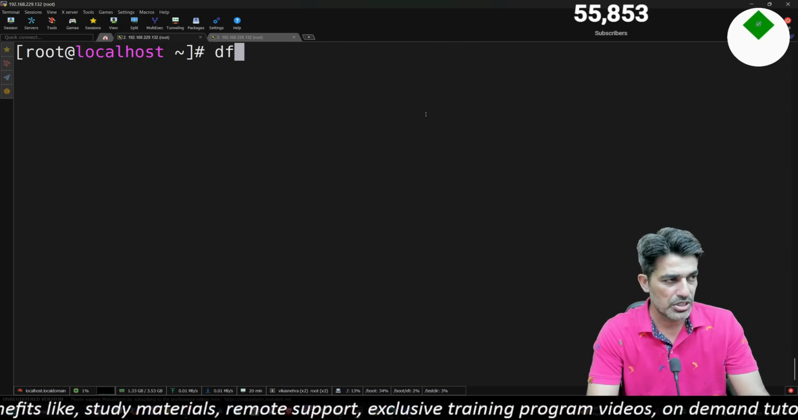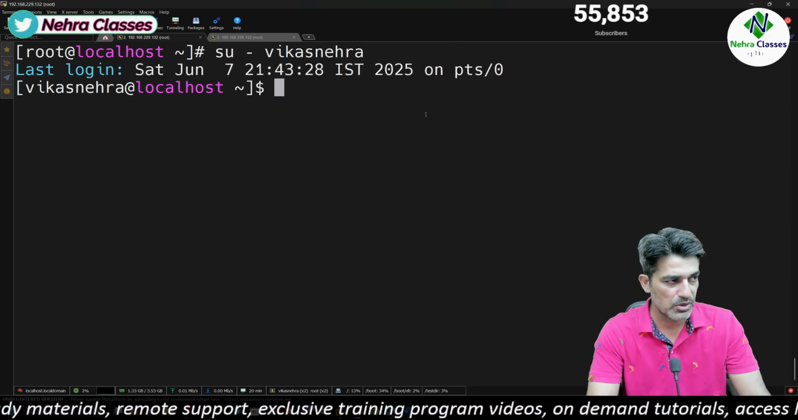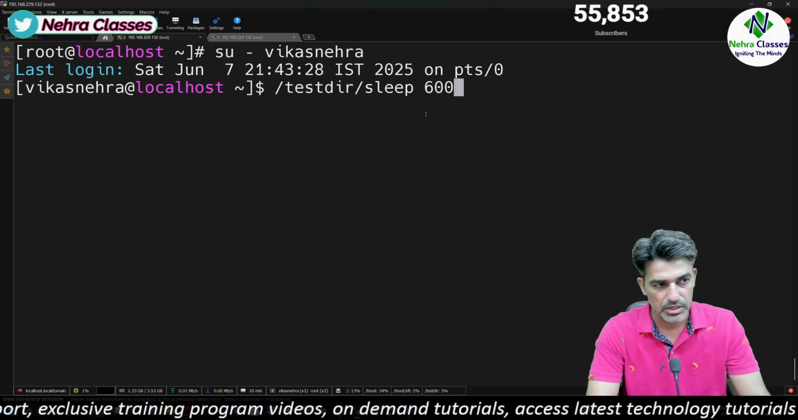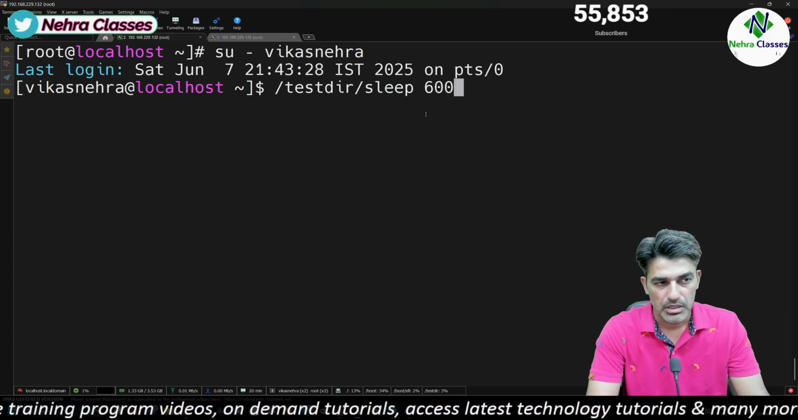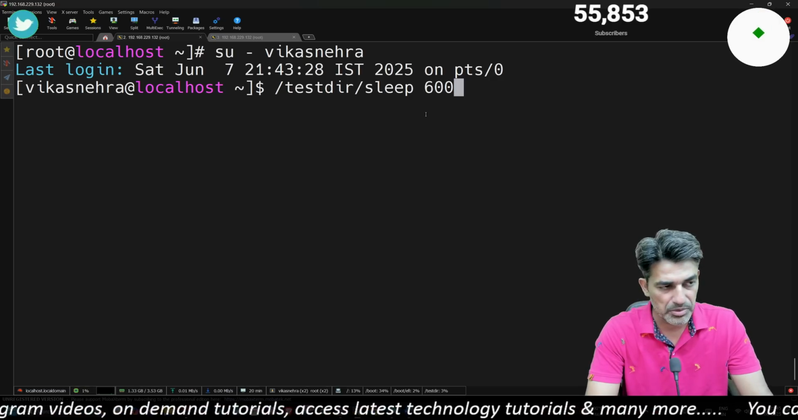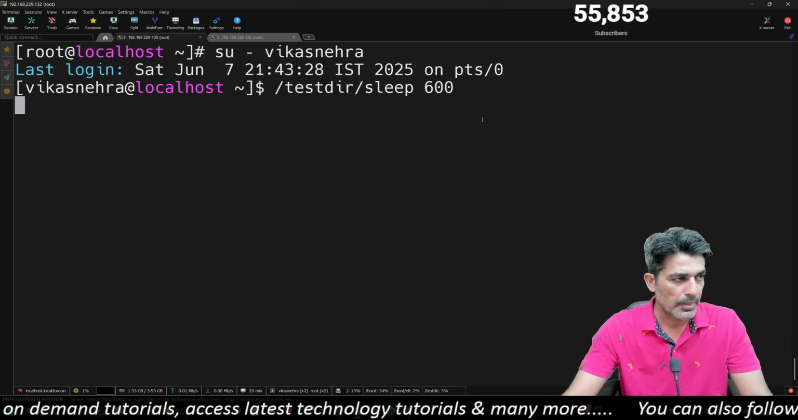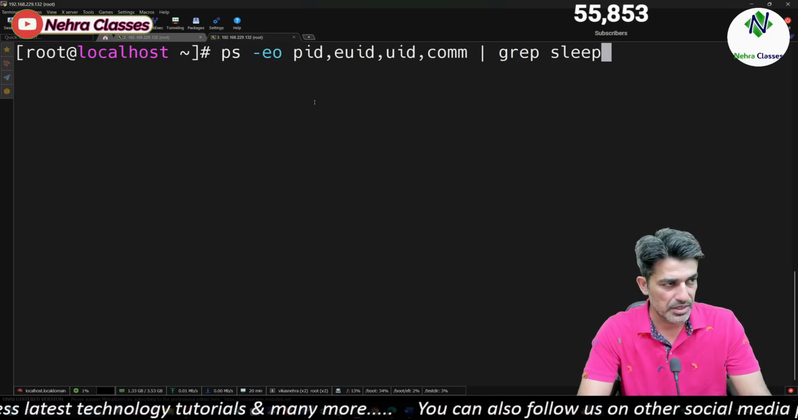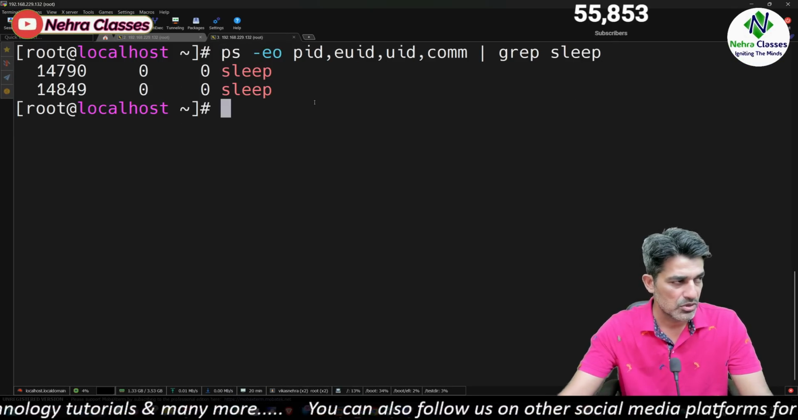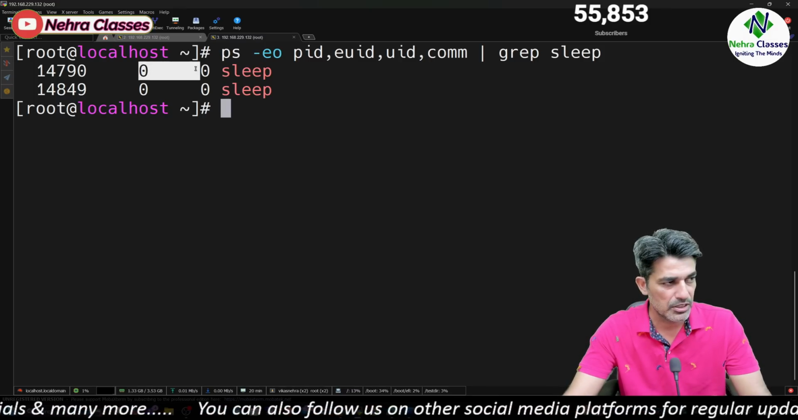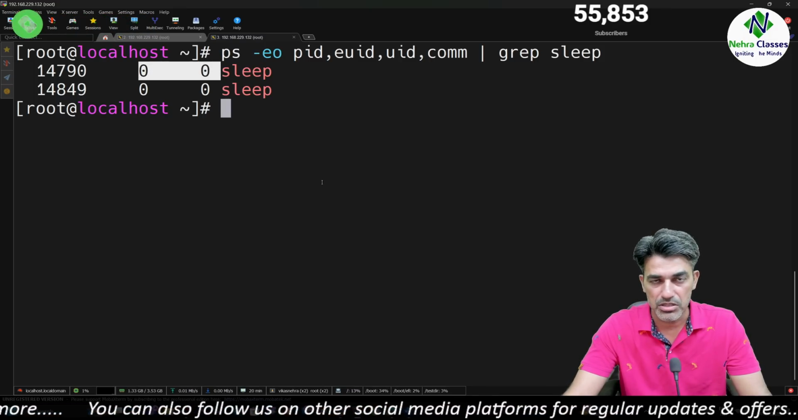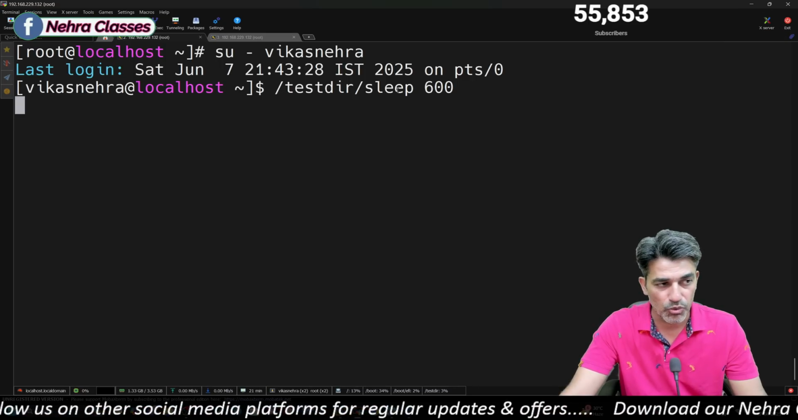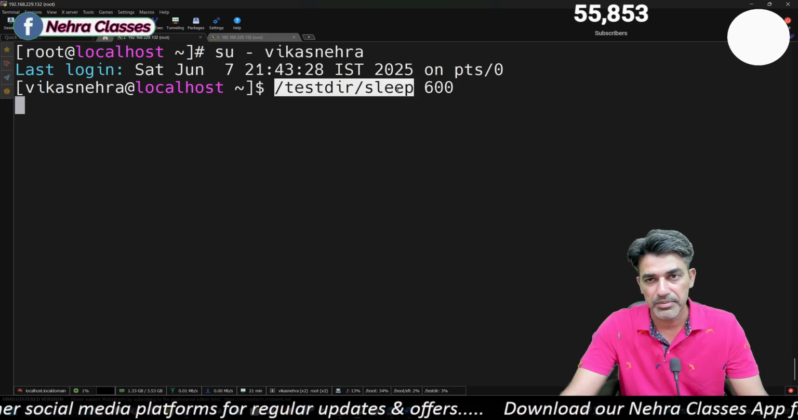Now let's switch to the account of Vikas Nehra user and let's execute the sleep command binary file, and let's verify it from the other terminal. So this time it is showing us the user ID and group ID as 0. That means the SUID bit is now working on this binary file.